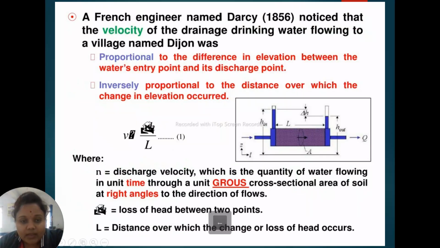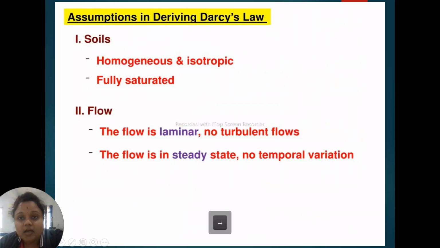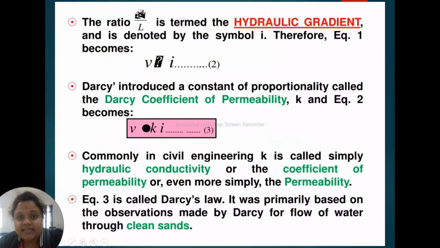V is equal to delta H by L, the head loss by L, and this is generally termed as hydraulic gradient, which is denoted as small i.